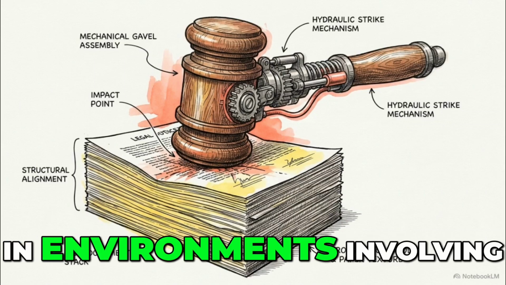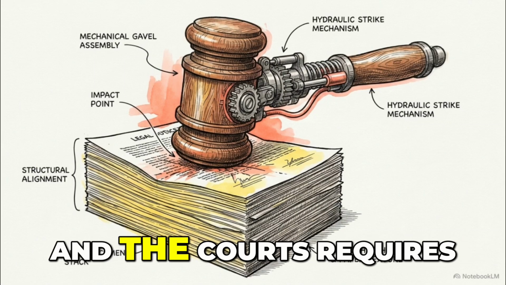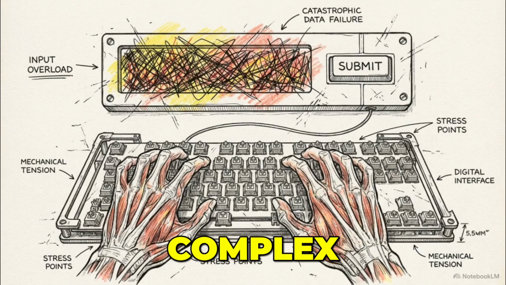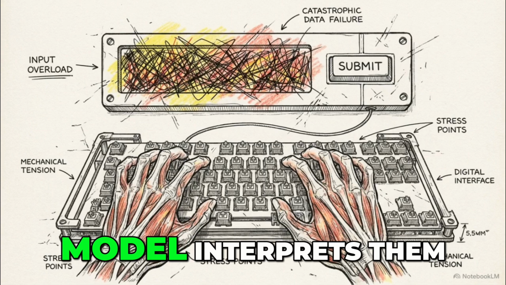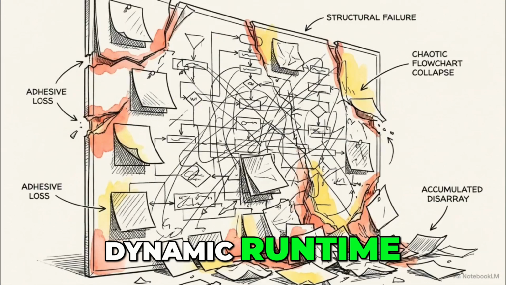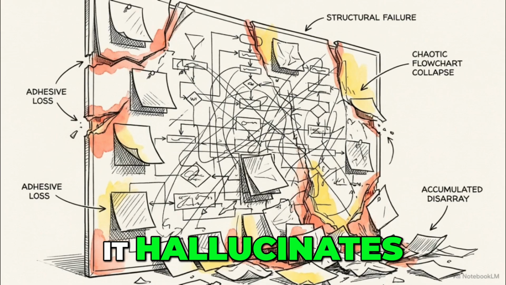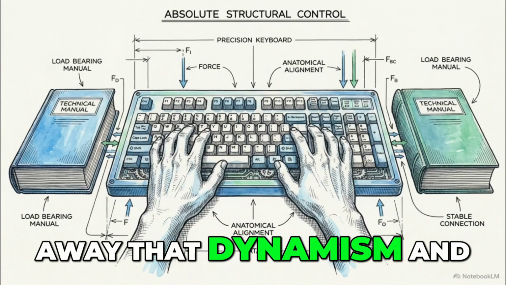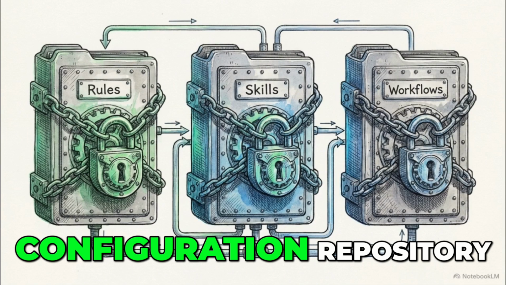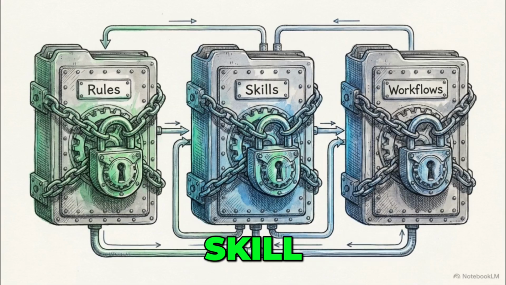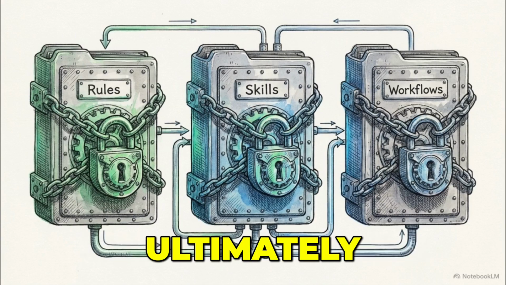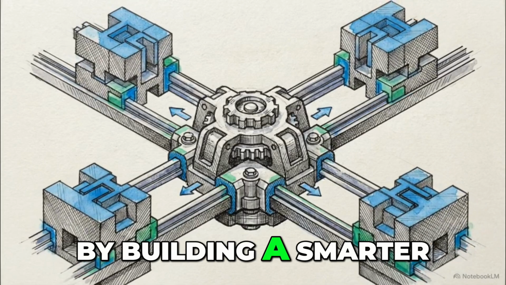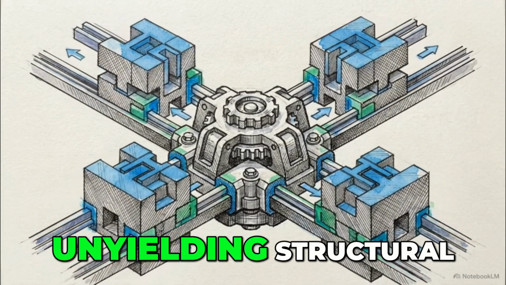Operating large language models in environments involving child custody, trauma, and the courts requires absolute precision. You cannot achieve that precision by feeding complex instructions into a prompt box and hoping the model interprets them correctly. Dynamic runtime generation is fragile. It drifts, it hallucinates, and it adapts when it shouldn't. True reliability requires stripping away that dynamism and replacing it with a static, declarative configuration repository, where every rule, skill, and workflow is a permanent fixture. Ultimately, safe AI in high-stakes domains is an engineering problem. It is solved not by building a smarter model, but by constructing an unyielding structural casing around it.